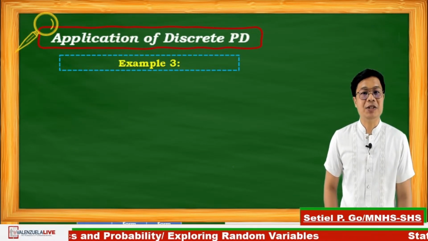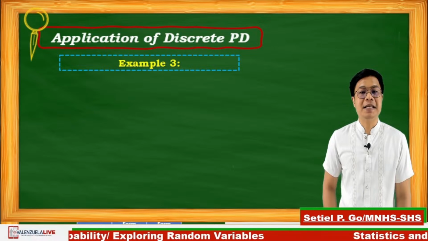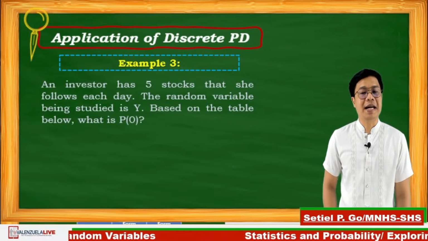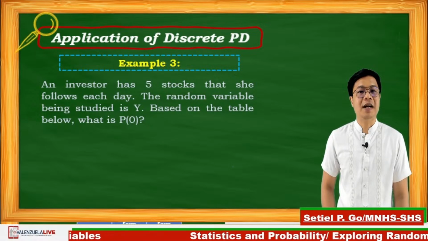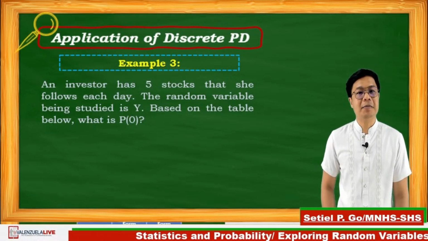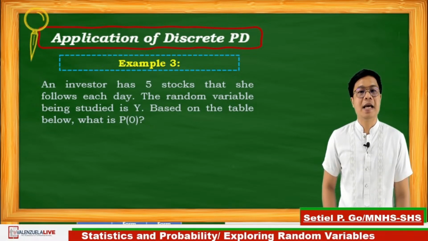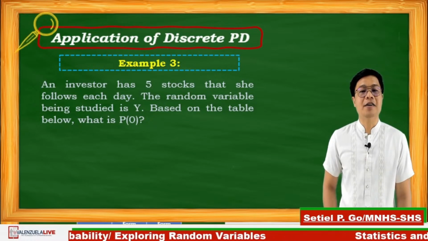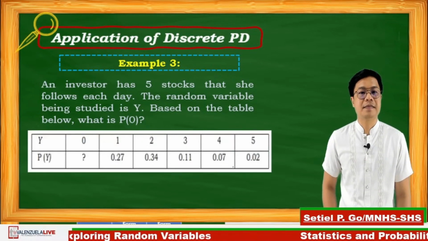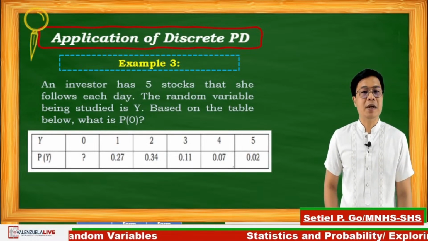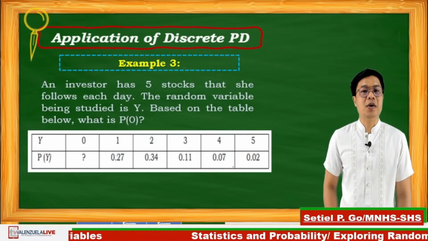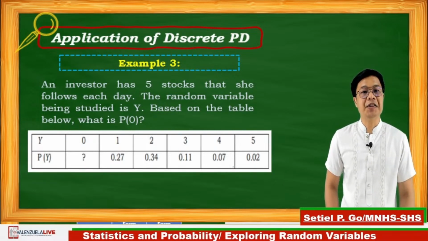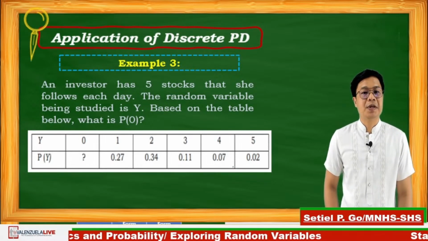Let's have the application of discrete probability distribution. If an investor has 5 stocks that she follows each day, the random variable being studied is y. Based on the table below, what is the value of P of 0? Using the table, you can see y is equal to 0, 1, 2, 3, 4, 5, and P of y is missing under the number 0.